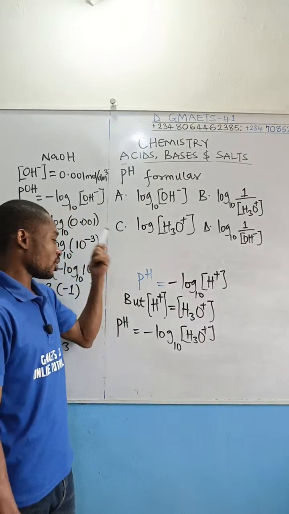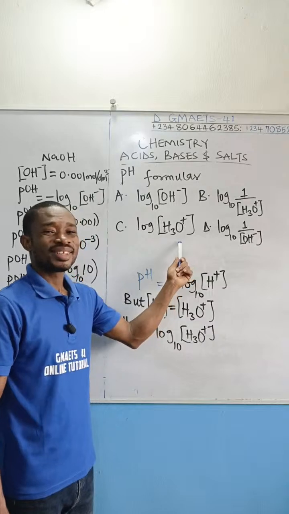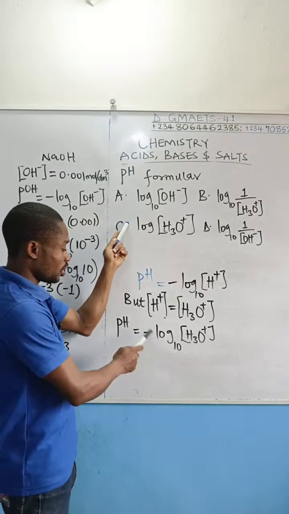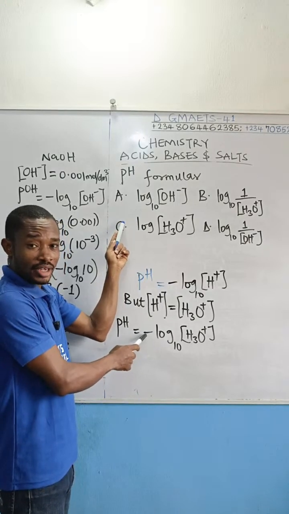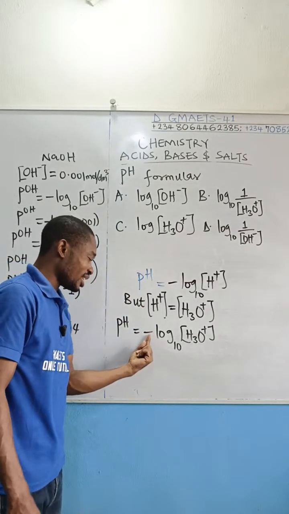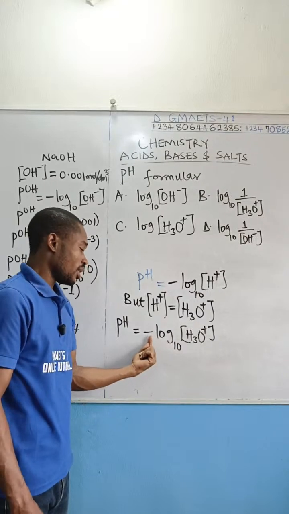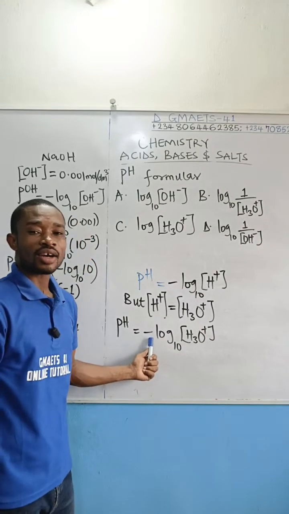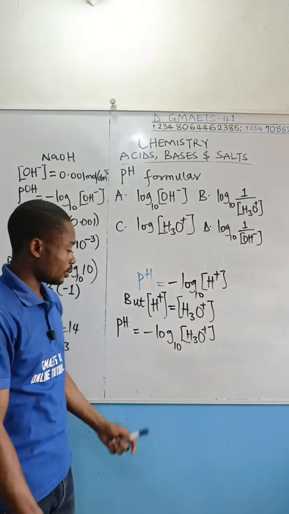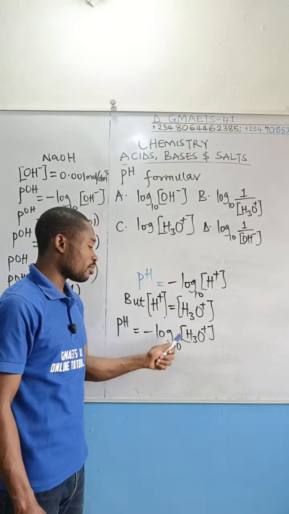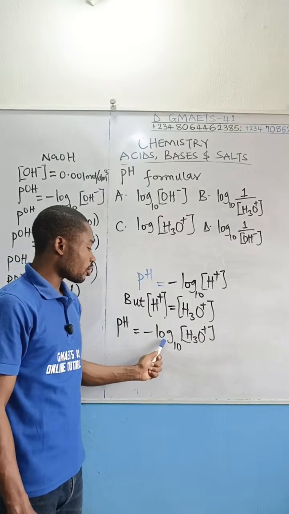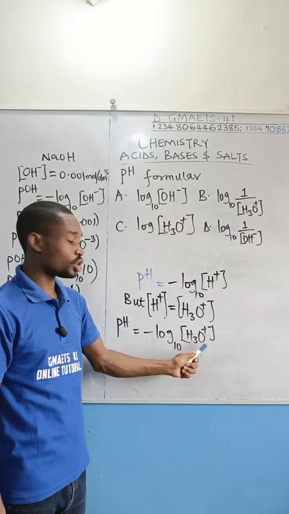One could think, okay, maybe the answer could be this option, but that is not the answer. Why? Observe that at the back of this logarithm, there is no minus in the option, but here there is a minus. Now remember telling you in class that there is a law of logarithm. If you change the sign at the back of logarithm, the number in front of that logarithm will be inversed, will turn upside down. This thing you are seeing is minus logarithm of hydroxonium ion concentration base 10.